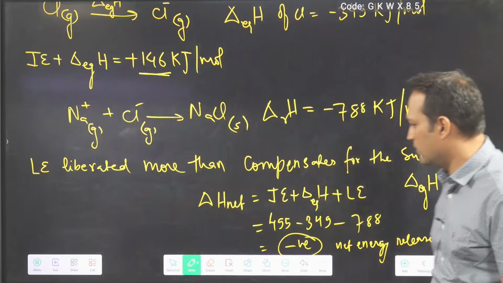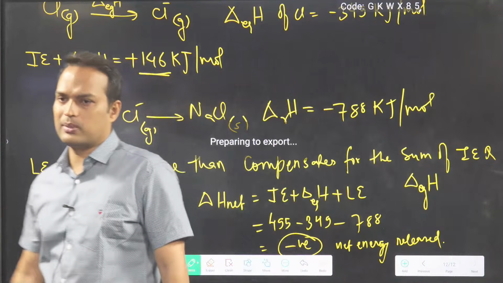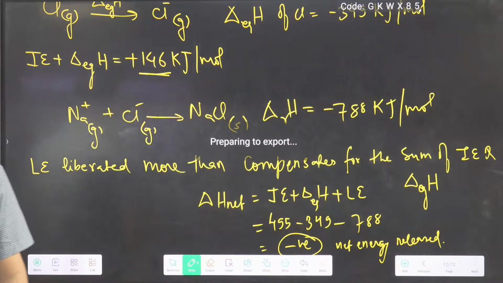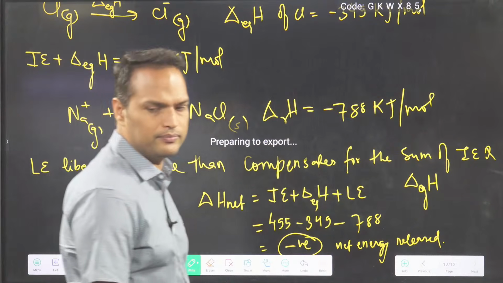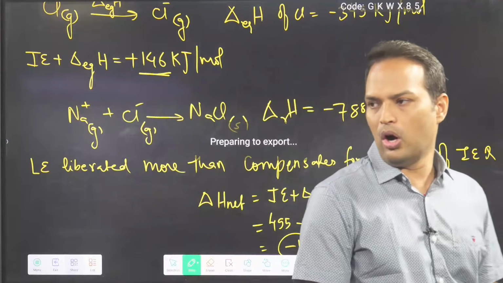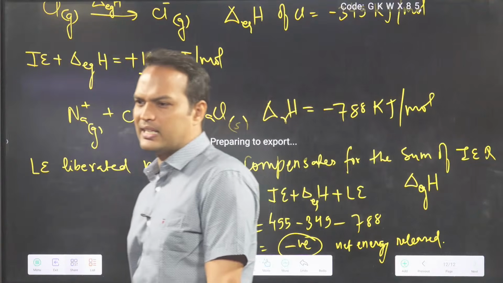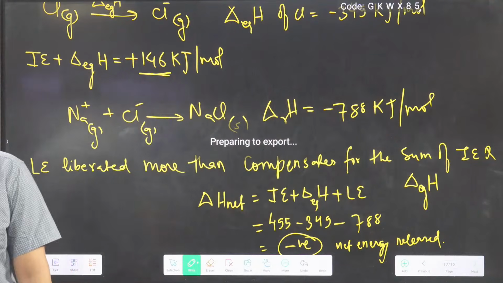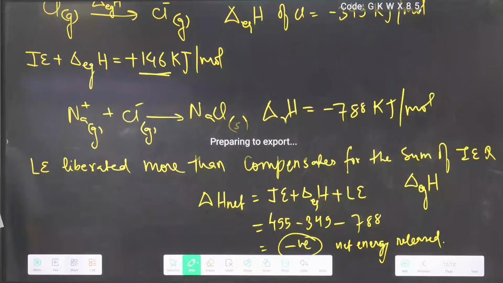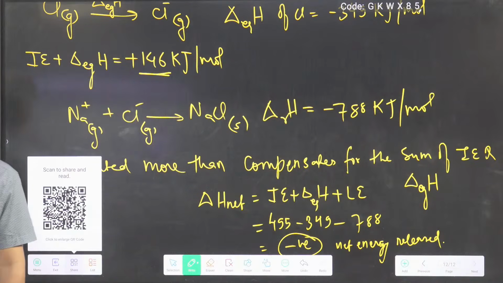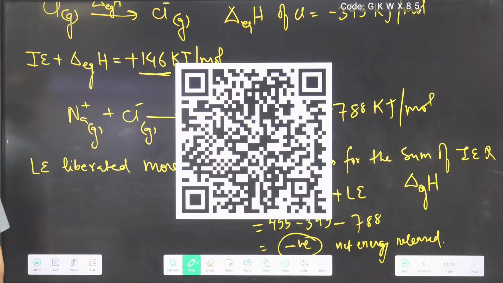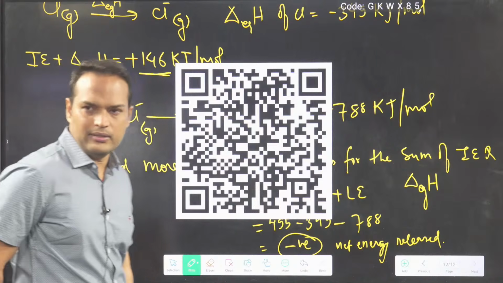So next class again we will tell you what to do. अच्छा एक और बता दो, what is the sum of ionization energy and electron gain enthalpy, positive or negative? Positive. But overall negative, na?